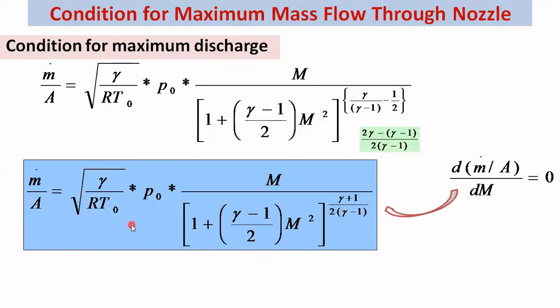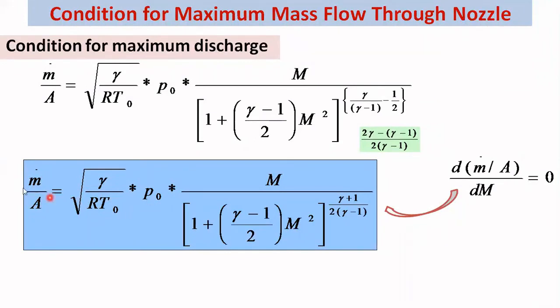So now here you can see P0 is constant, T0 is constant, as the stagnation properties remain constant. This gamma for air is 1.4, R is also 287 for air. So here you can see the mass flow rate, now the only variable is Mach number. The rest of the things are constant.